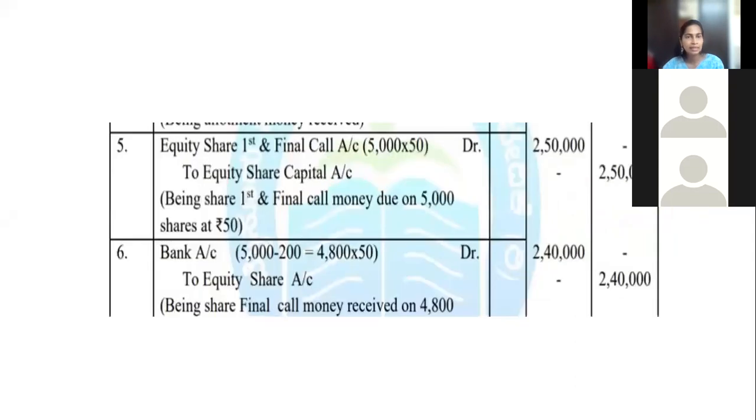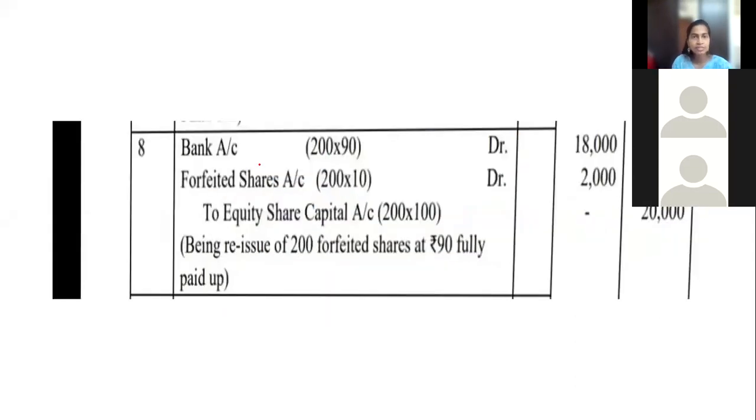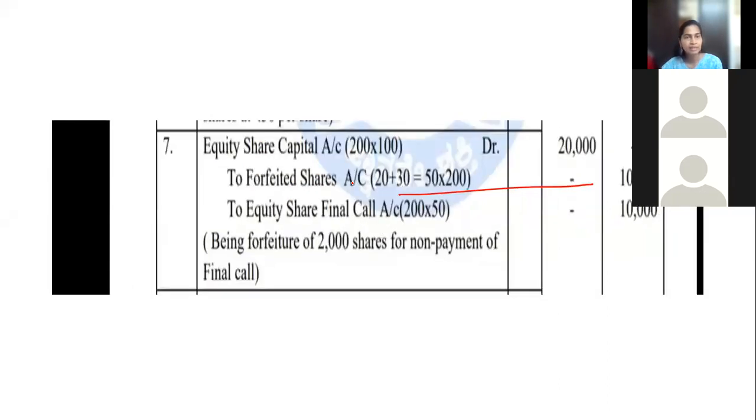And why in the eighth entry, forfeiture is coming in the debit side? This is just for conceptual understanding what I'm telling now. Those who want to understand why your forfeited account is coming in the debit side, and in the seventh entry why we are writing this forfeited entry into the credit side, just I will explain it.